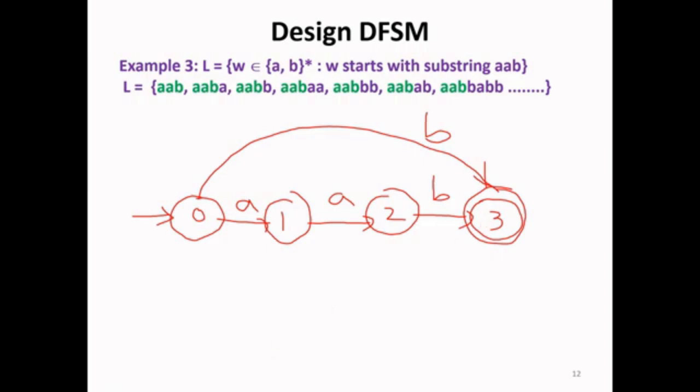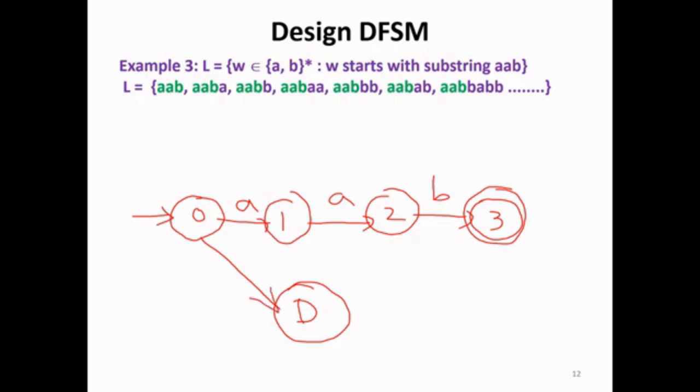At that time comes a state called a trap state, or dead state, or error state, state D, wherein this B transition will be trapped.